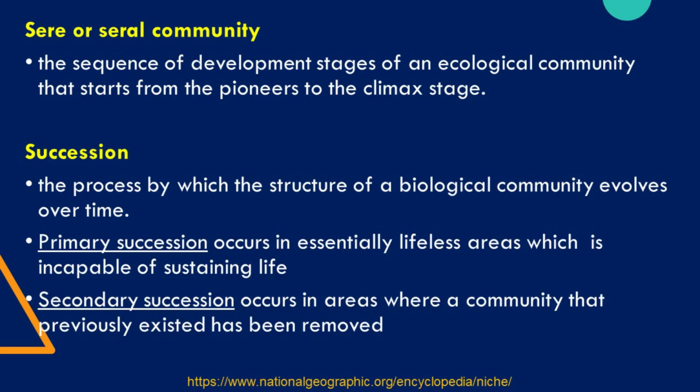Succession, or ecological succession, is the process by which the structure of a biological community evolves over time. There are two different types of succession: the primary and the secondary succession. Primary succession occurs in essentially lifeless areas or regions, in which the area is incapable of sustaining life as a result of such factors as lava flows, newly formed sand dunes, or rocks left from a retreating glacier. Secondary succession occurs in areas where a community that previously existed has been removed.